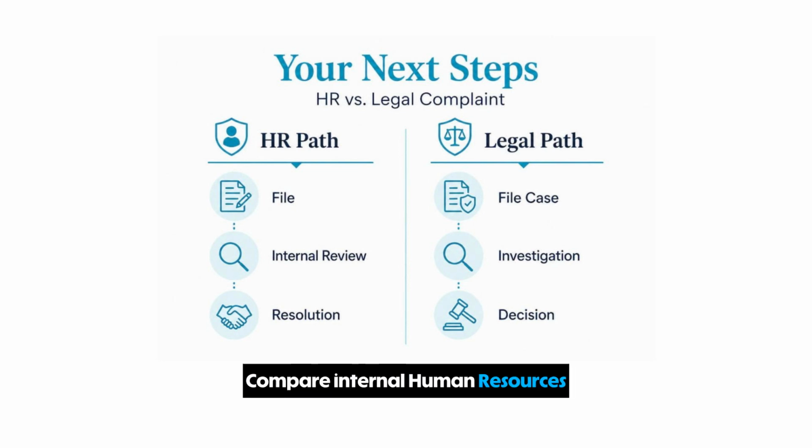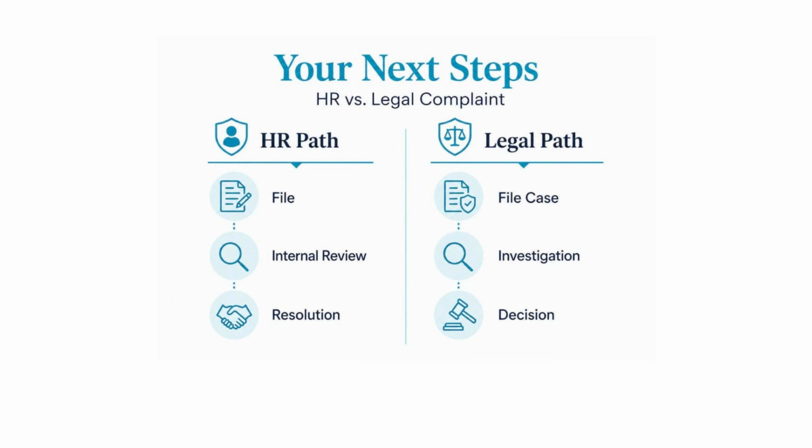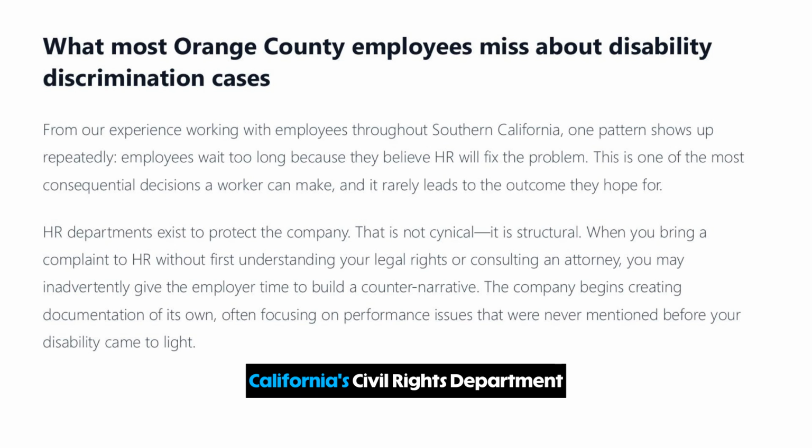Compare internal human resources complaints and external government complaints, noting timelines and outcomes. Consult an attorney for legal representation. File workplace complaints with California's Civil Rights Department or the Federal Equal Employment Opportunity Commission within specific deadlines. Document incidents with dates and details. Submit accommodation requests in writing and retain confirmations.